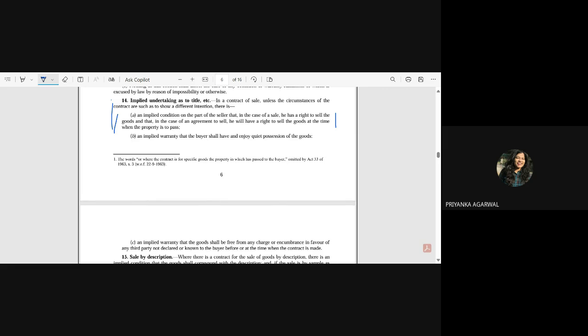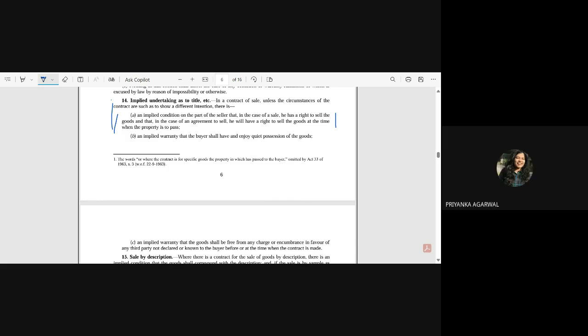Now if that person does not pay the debt to whom that good has been pledged, then the person with the special property can take over that good. So you will not have quiet possession of that good, though you have the ownership.